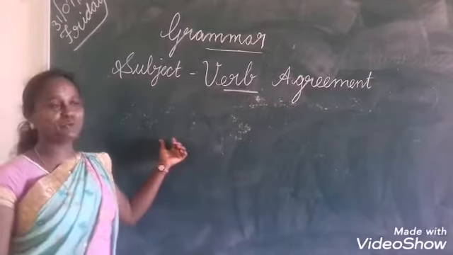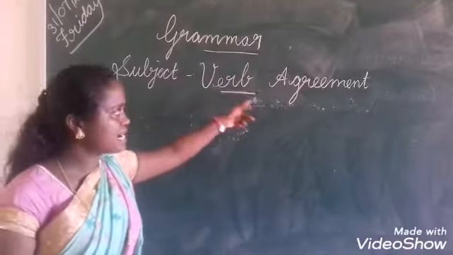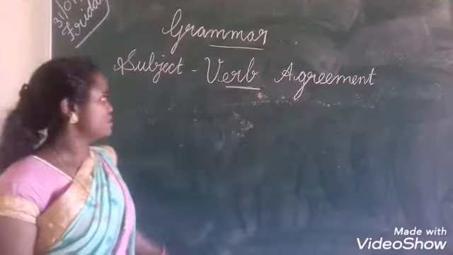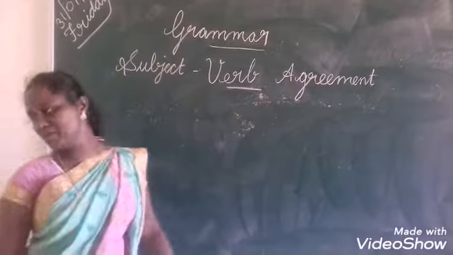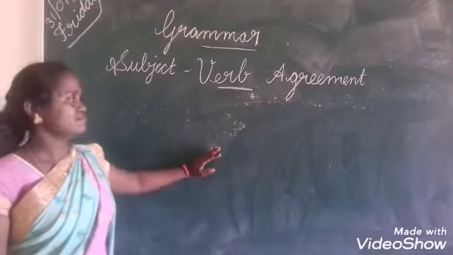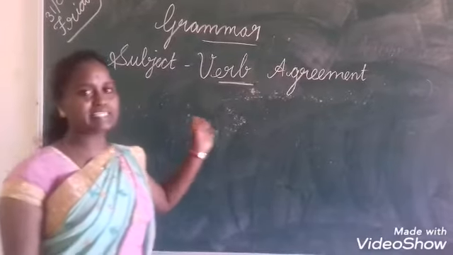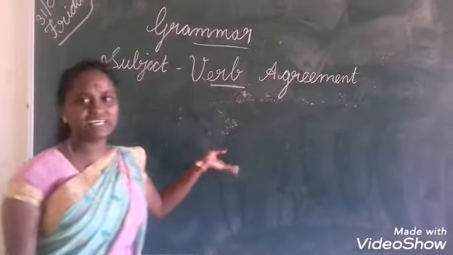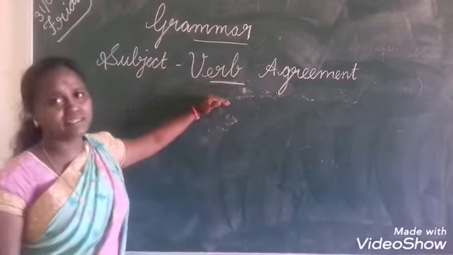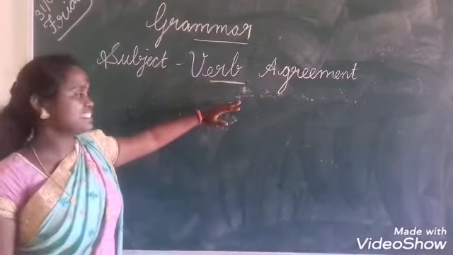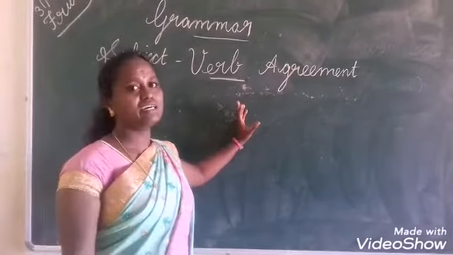So in this unit we are going to learn about subject-verb agreement, okay? Before that, what is meant by noun? All of you tell me. Noun is a naming word. It can be a person, place, thing, anything, isn't it? Okay. What is meant by verb? Verb is an action word. All the action words we will say verb.